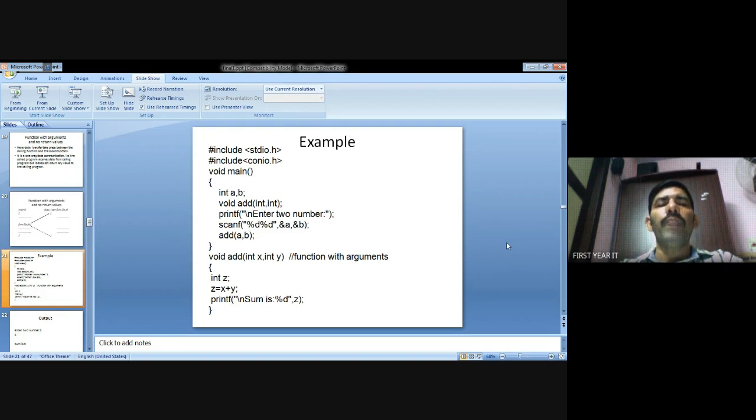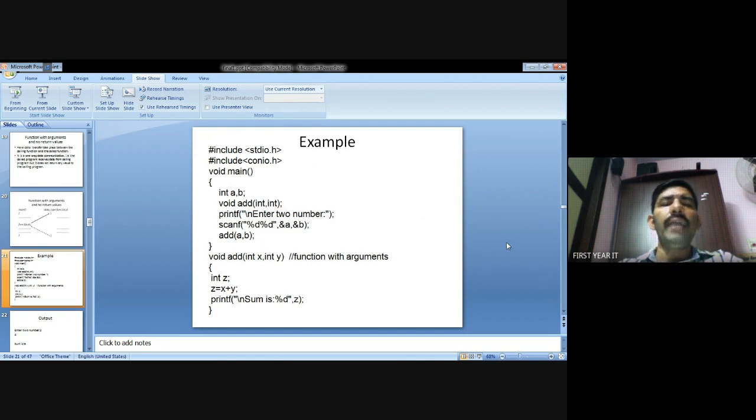I put a as 5 and b as 10. So we call add(a, b), the values are 5 comma 10. The add function calls the subclass, where we access void add(int x, int y).